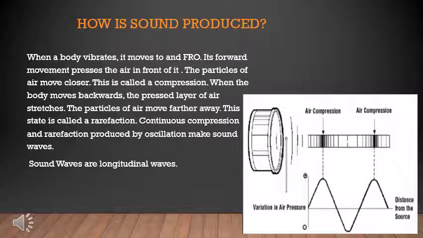How is sound produced? Sound किस तरह से produce किया जाता है? When a body vibrates, it's moved to and fro. Its forward movement presses the air in front of it. The particles of air move closer. This is called a compression.